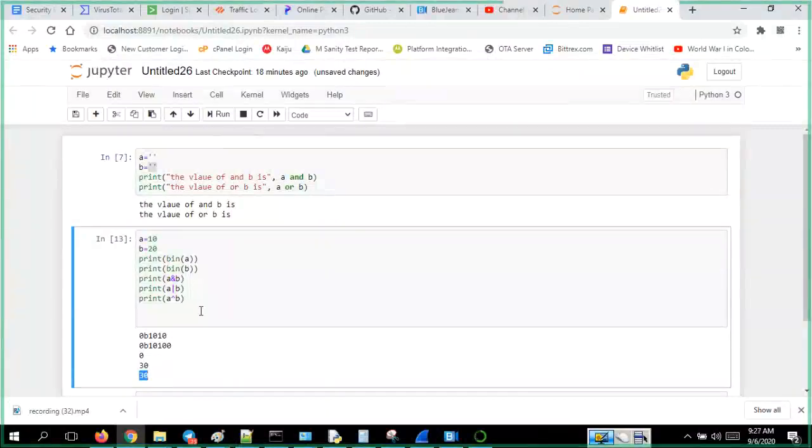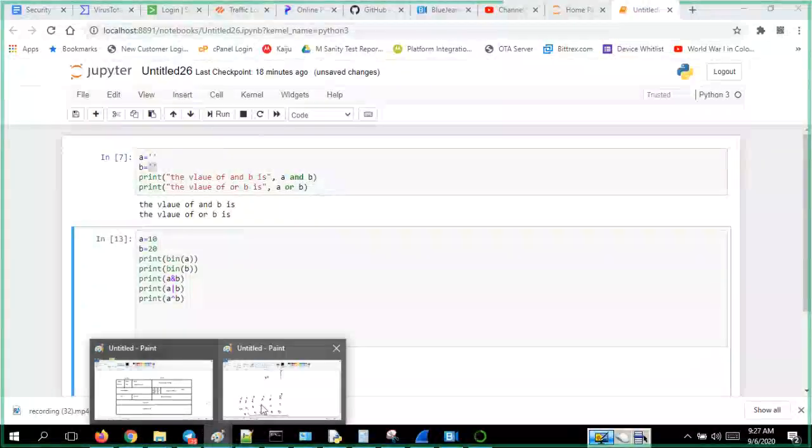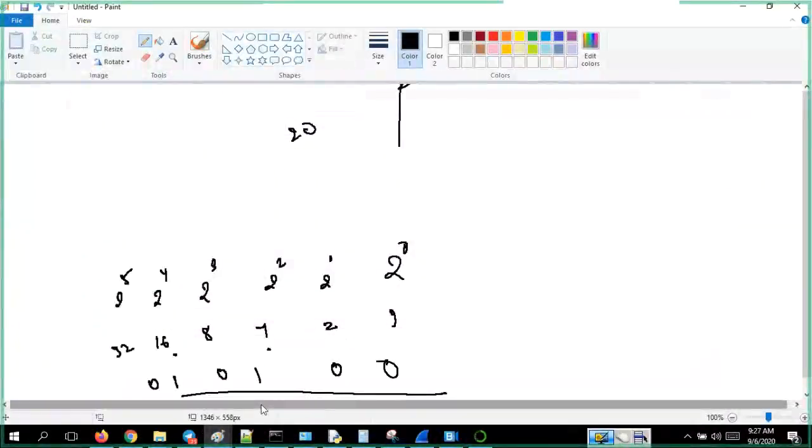And we have the shift operator. Say for example you have 10. What is the value of 10?